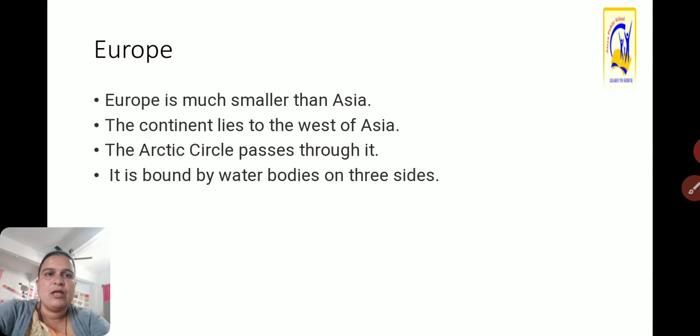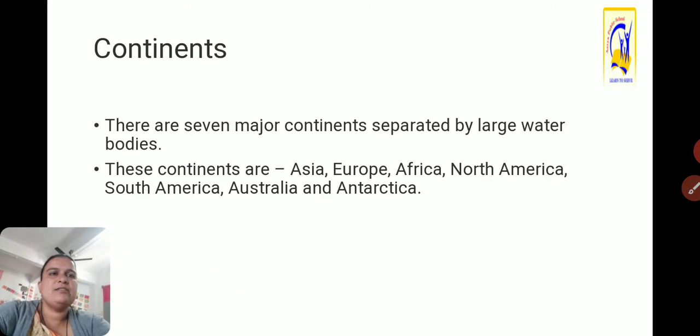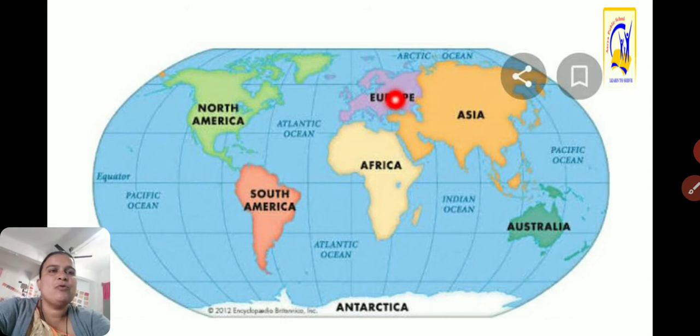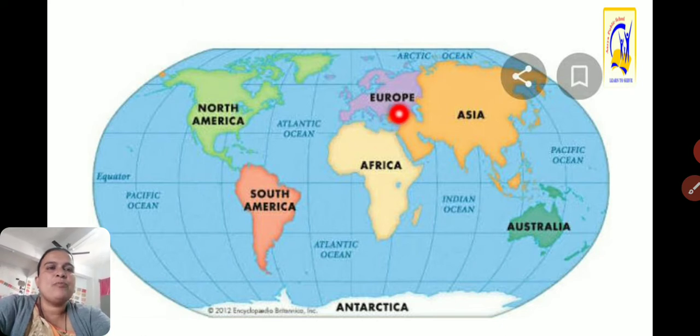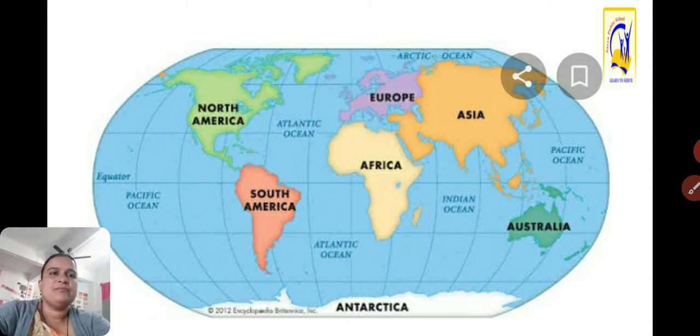Now the second continent, Europe, is much smaller than Asia. The continent lies to the west of Asia. This continent is the west part of the Asia continent. The Arctic Circle passes through it. It is bound by water bodies on 3 sides. You can see here, this is Europe. The Arctic Ocean is on one side, the Atlantic Ocean, and also on this side there are small water masses like the Mediterranean Sea. So the Europe continent is covered by water bodies on 3 sides.